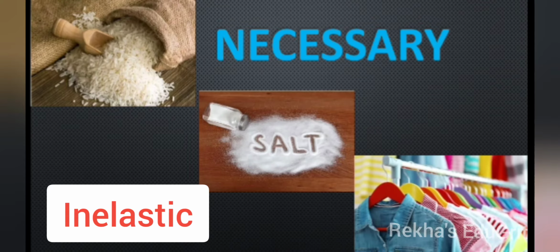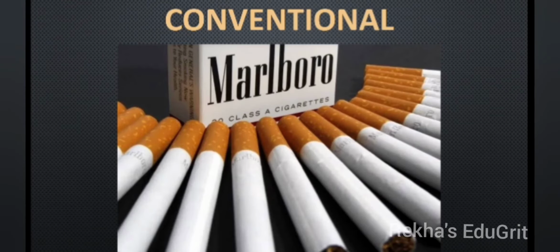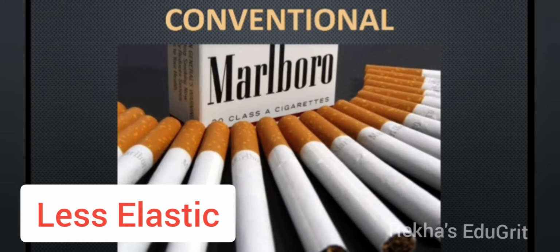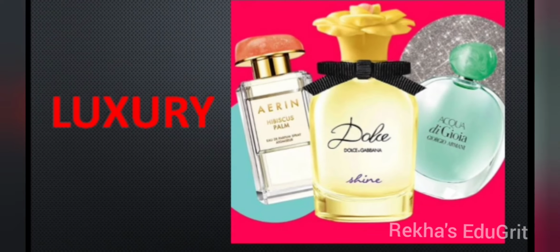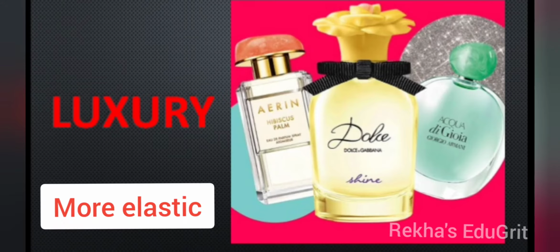Next one is conventional necessaries. I have given this image as an example for conventional necessaries, as the people are accustomed to the use of goods, they buy the same amount even when their prices are higher and highest. So the demand for conventional necessaries is less elastic or inelastic. Next is luxury commodities. Demand for luxuries like silk, perfumes and ornaments increases at lower price and diminishes at higher prices. So the demand for luxury is usually elastic as people buy more of them at lower price and less at a higher price.